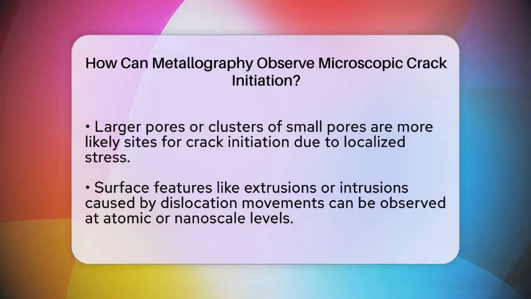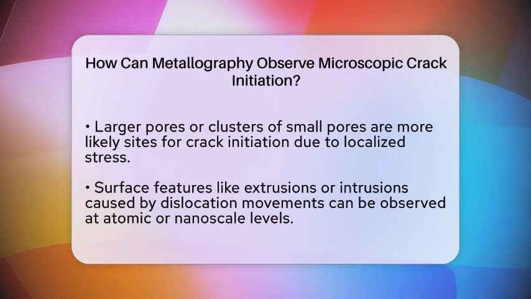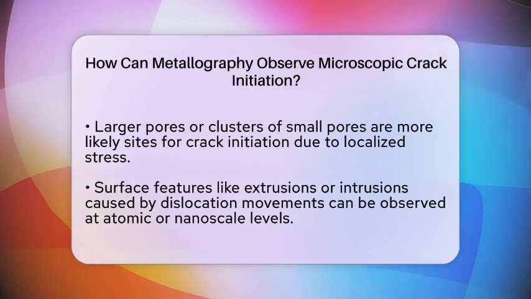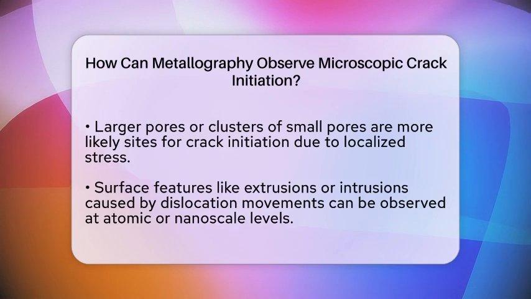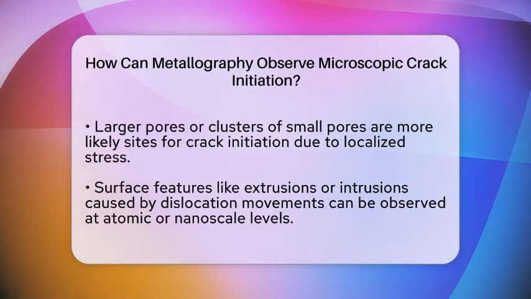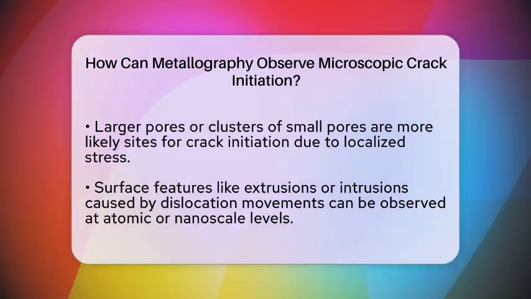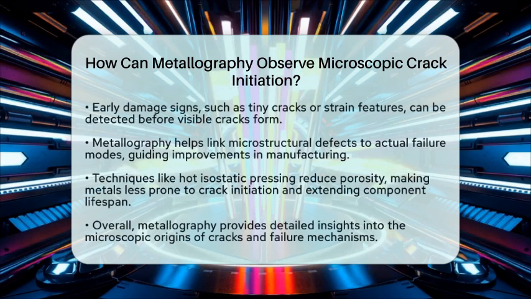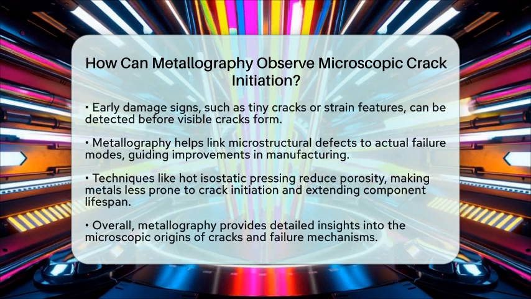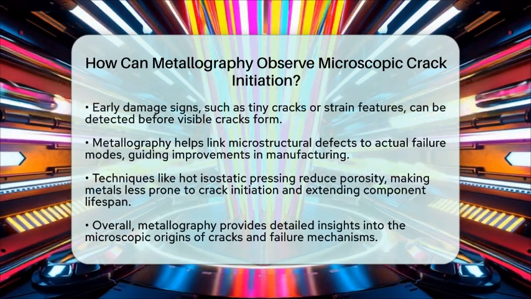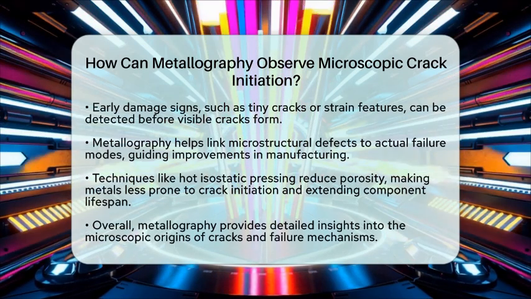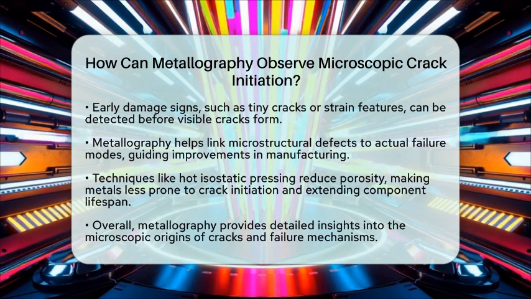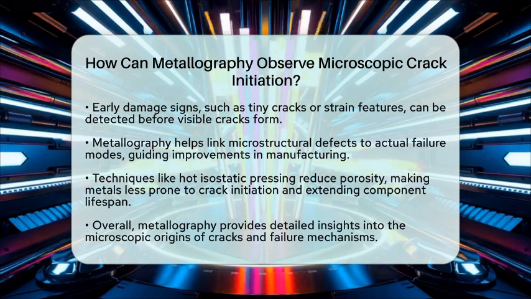In failure analysis, metallography helps connect the dots between microstructural defects and the actual failure. By understanding where cracks begin, engineers can improve manufacturing processes. For instance, reducing porosity through techniques like hot isostatic pressing makes the metal less prone to crack initiation. This approach boosts fatigue resistance and extends the life of the component.